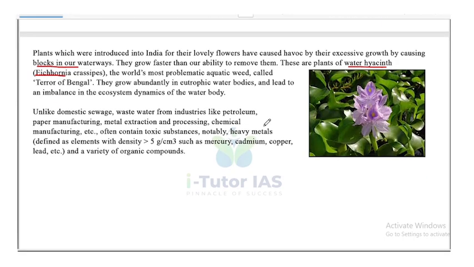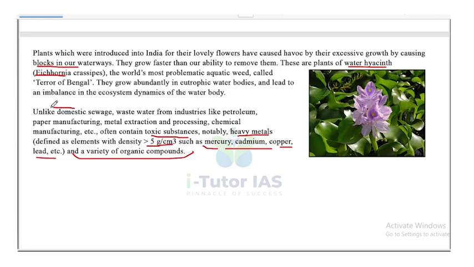Unlike domestic sewage, wastewater from industries like petroleum, paper manufacturing, metal extraction and processing, chemical manufacturing, etc. often contain toxic substances, notably heavy metals such as mercury, cadmium, copper and lead, etc., and a variety of organic compounds as well. So what are heavy metals? Heavy metals are defined as the elements with density greater than 5 gram per centimeter cube.